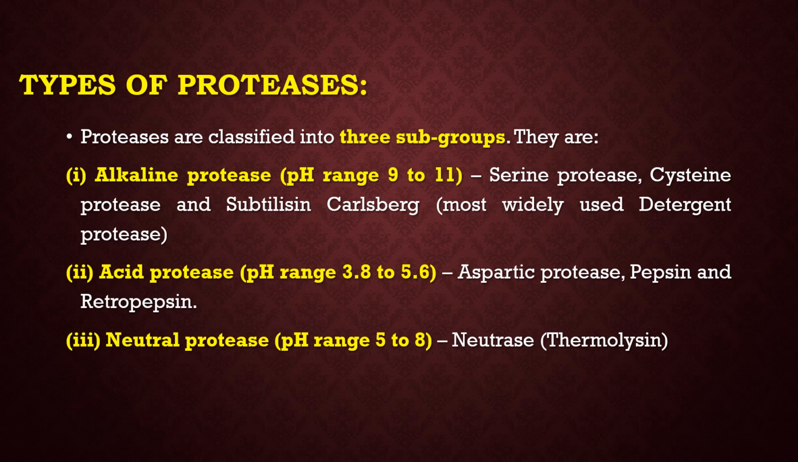Types of proteases. Proteases are classified into three subgroups: alkaline protease, acid protease, and neutral protease. First, alkaline protease, where the pH range is 9 to 11. These include serine protease, cysteine protease, and subtilisin Carlsberg. These are the most widely used detergent proteases. Acid proteases are such as aspartic protease, pepsin, and retropepsin. Neutral proteases are neutrase, that means thermolysin.